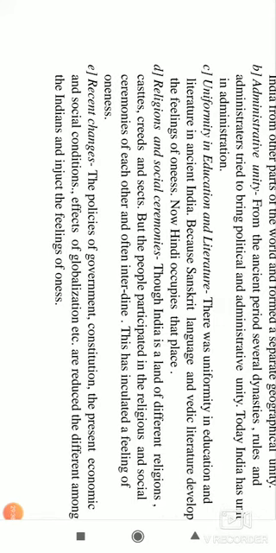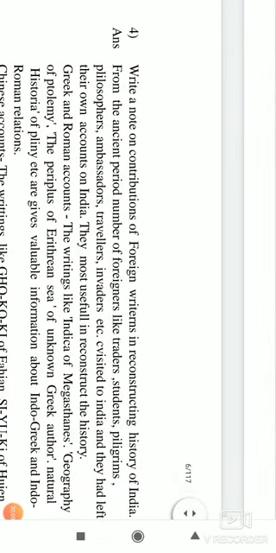Recent changes that have happened after independence: the policies of the government are made not only for one or two states, but for the entire nation. The constitution speaks about Bharat or India. The present economic and social conditions and globalization are reducing the differences between Indians and injecting the feeling that we are all one, that is, Indians. So though we have differences, we are still one.